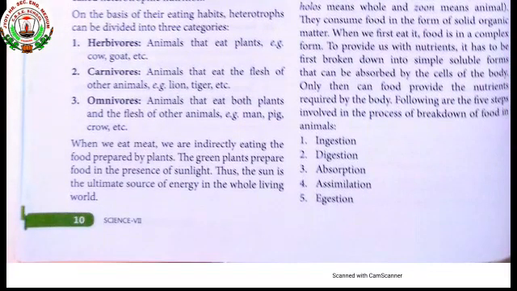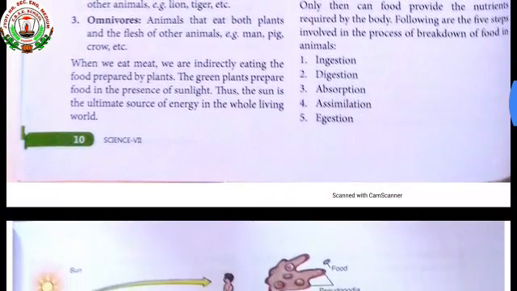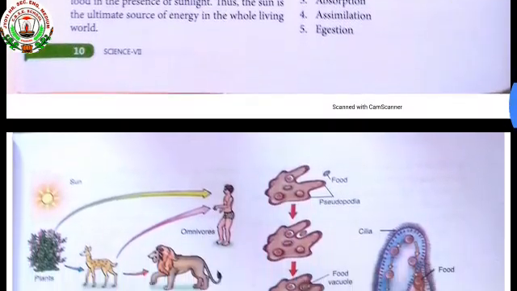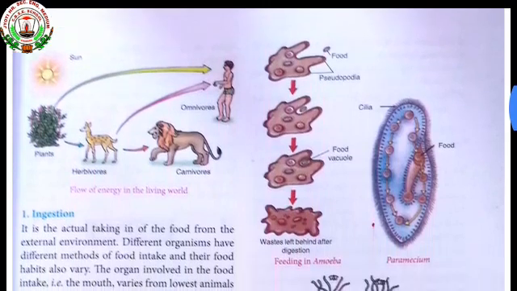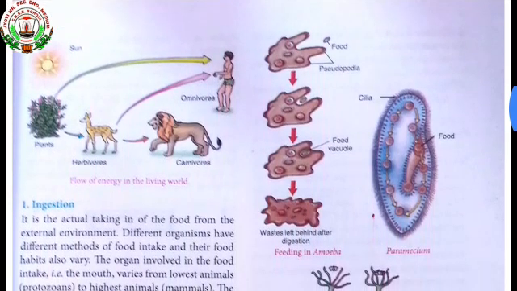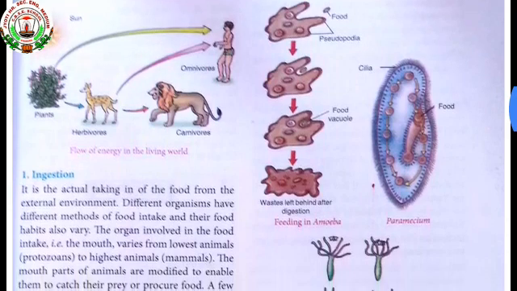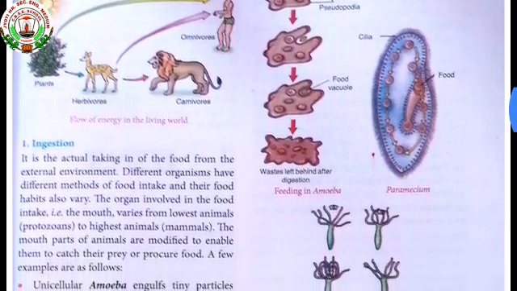Different organisms have different modes of food intake and their food habits also vary. The organ involved in the food intake, that is the mouth, varies from the lowest animal to the highest animal. The mouth parts of animals are modified to enable them to catch their prey or procure food. Ingestion means intake of food in our body.